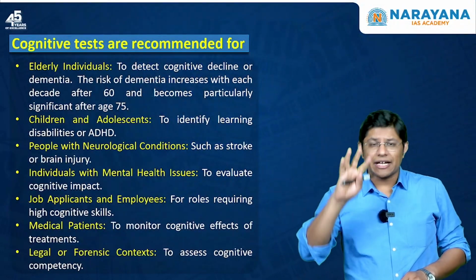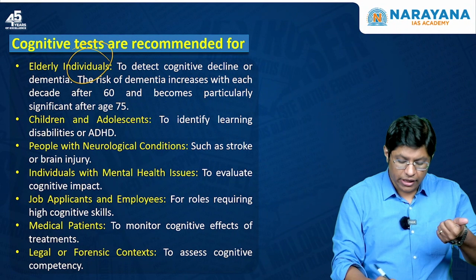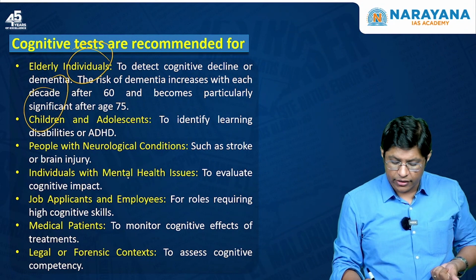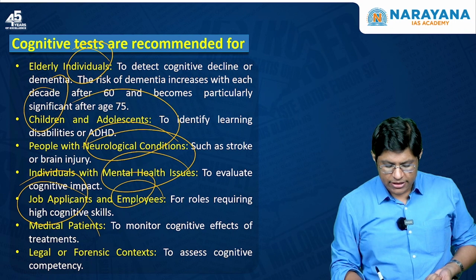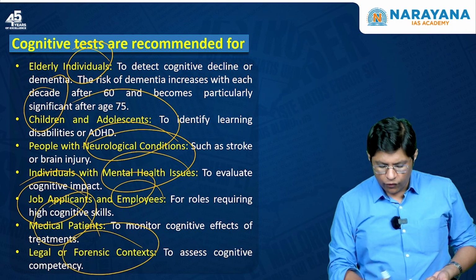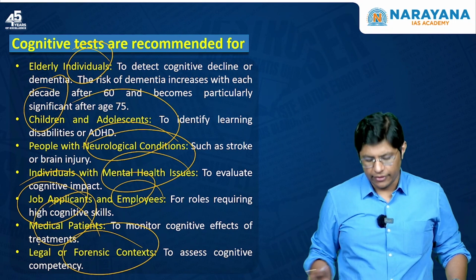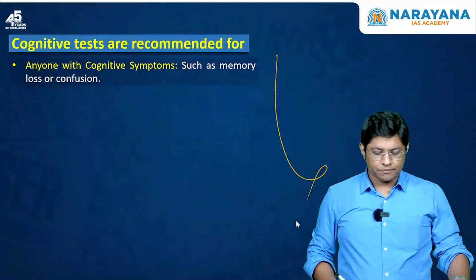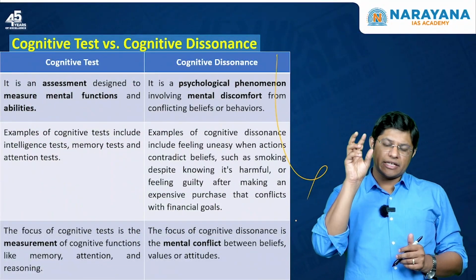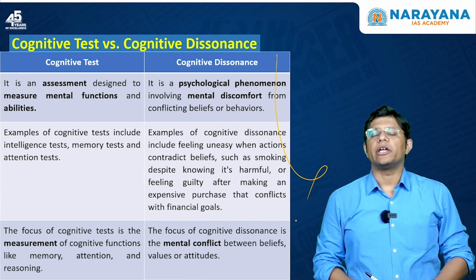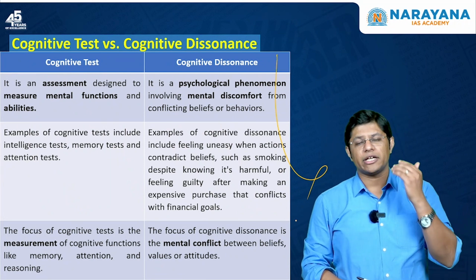Now, these tests are recommended for individuals: elderly, children, people with neurological conditions, mental health, job applicants, employees, medical patients, legal or forensic experts as well, right? Now, students, there is a concept in GS Ethics paper 4 which is cognitive dissonance. Now, what is cognitive dissonance?